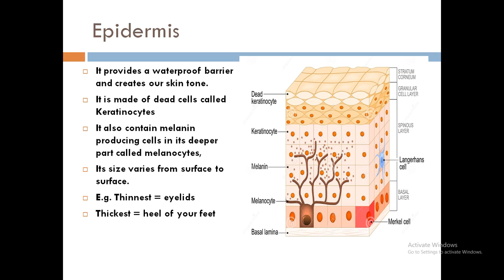The size of the epidermis varies from surface to surface. For example, in your eyelids, it is the thinnest layer, and in the soles or heels of your feet, it is the thickest layer. So the thickest epidermis is found in your heels, and the thinnest epidermis is found in your eyelid.